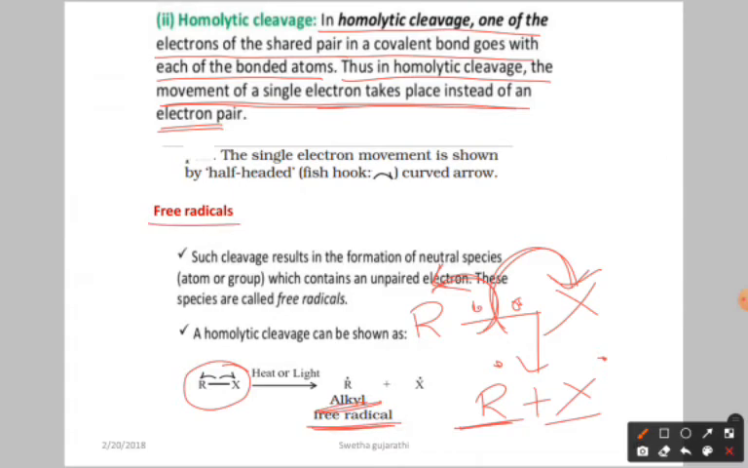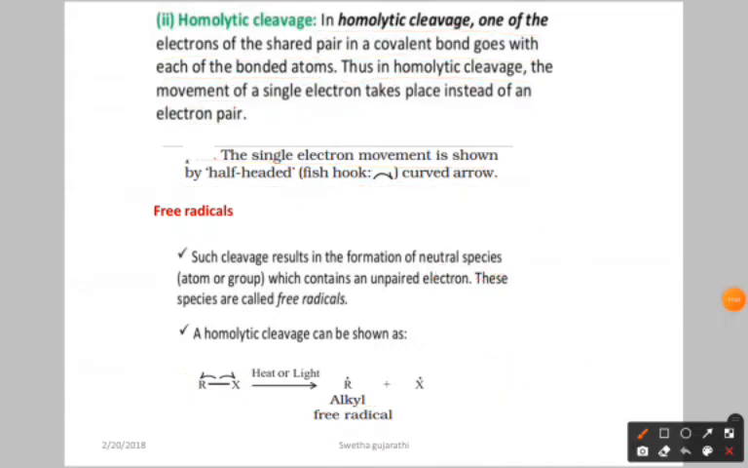Here the single electron movement is shown by a half-head, nothing but a fish hook curved arrow. Generally in heterolytic cleavage, if for example the pair of electrons is here and it is shifting towards one atom, you are going to show a double-head arrow, like this.